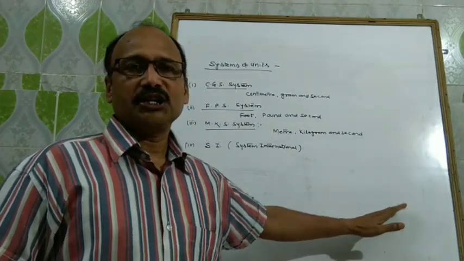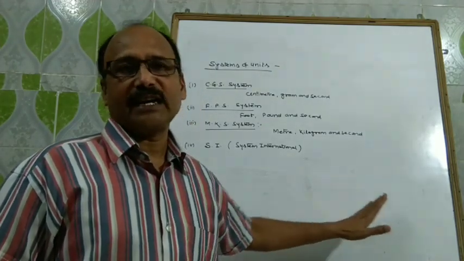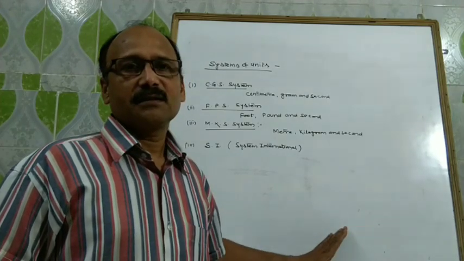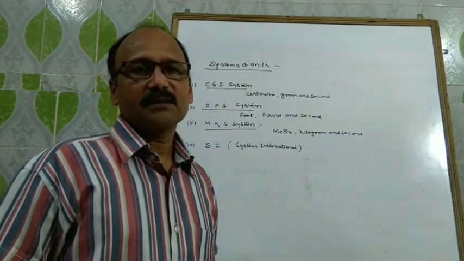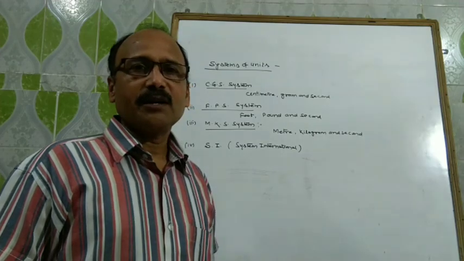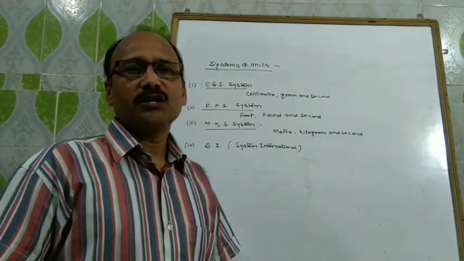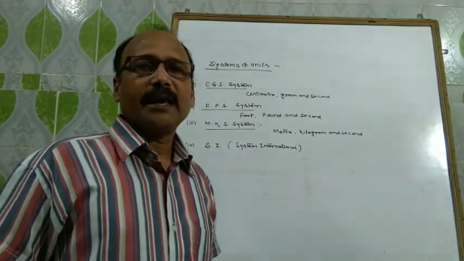That's why the General Conference of Weights and Measures added some new fundamental quantities to the MKS system.